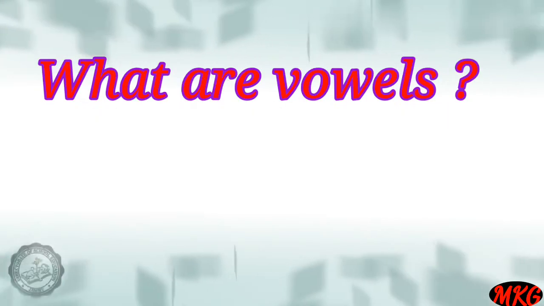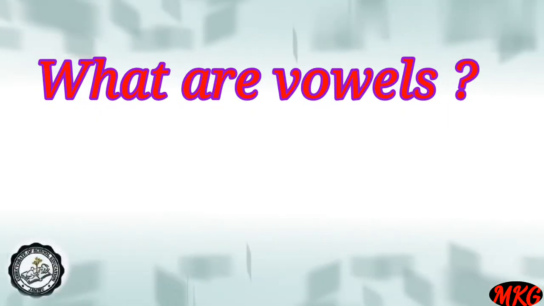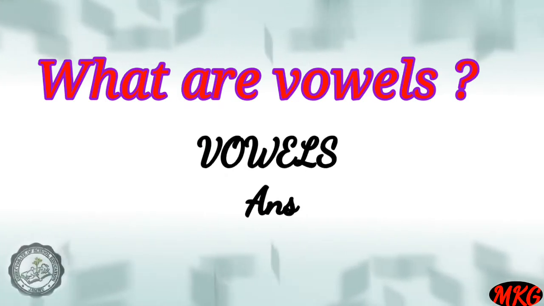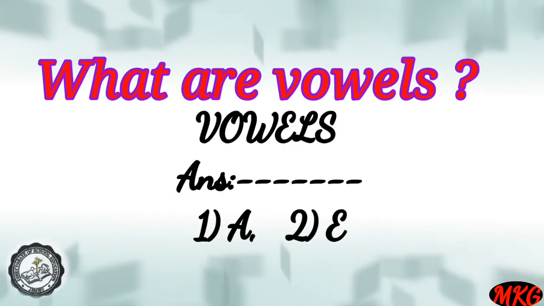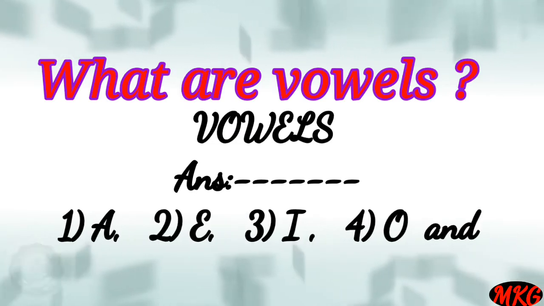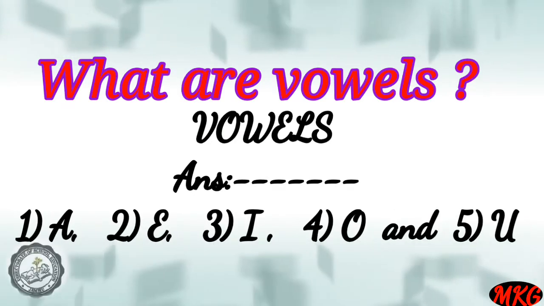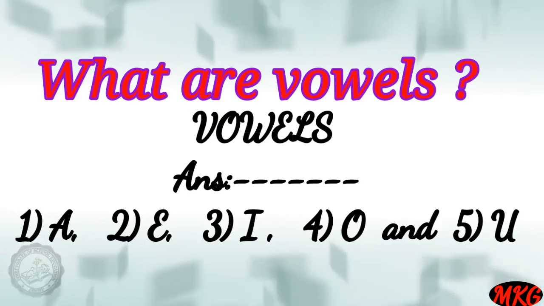Now first we will discuss the vowels. As far as the vowels are concerned, we have 5 vowels in the English language: A, E, I, O and U, and all the rest are consonants.